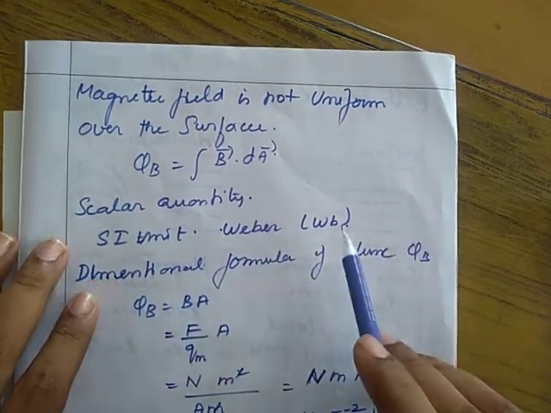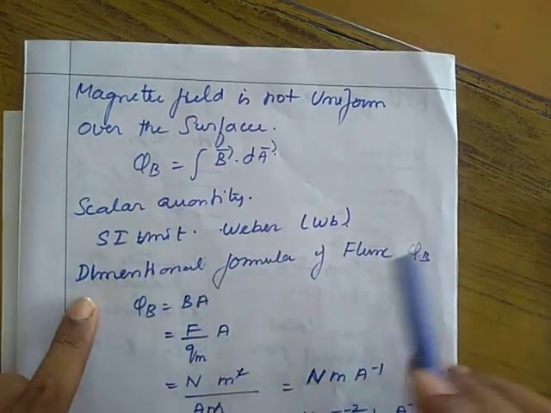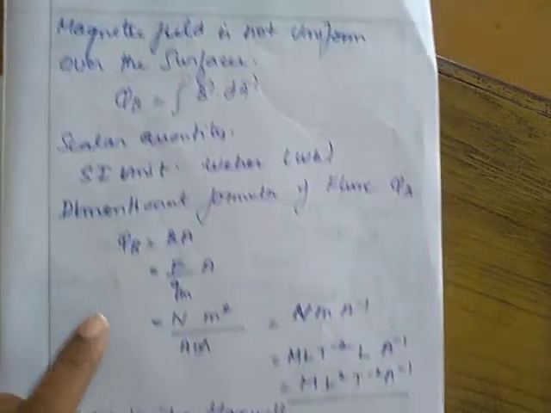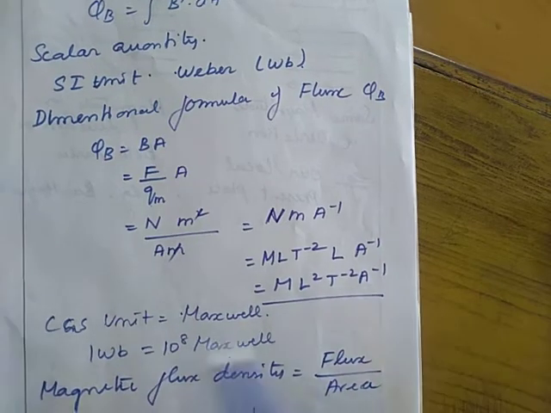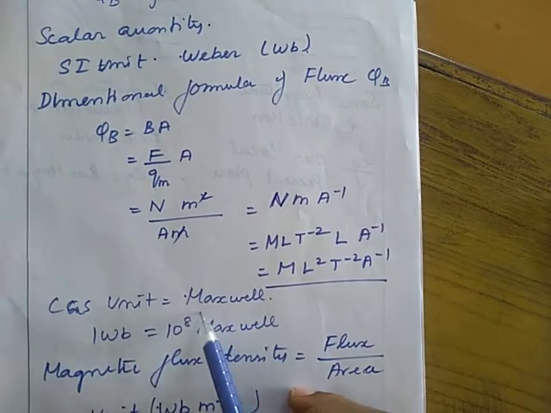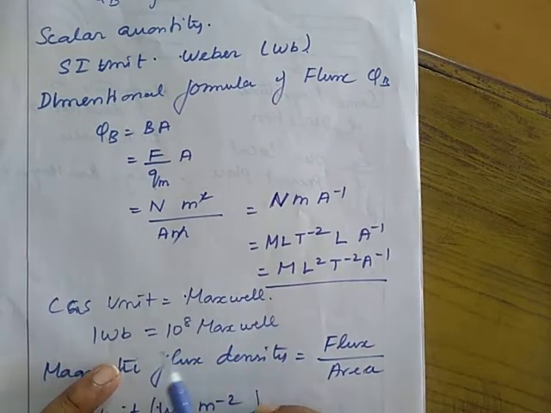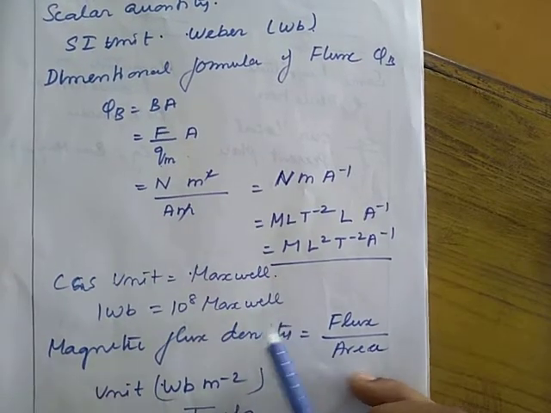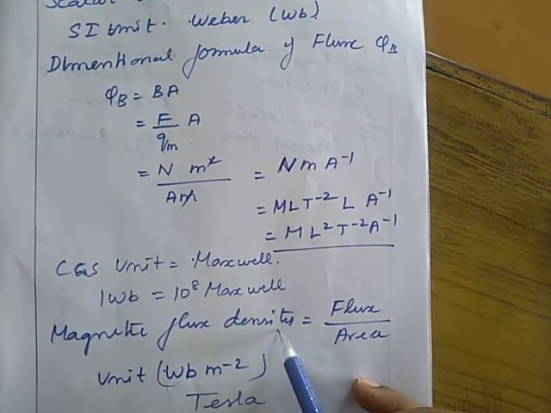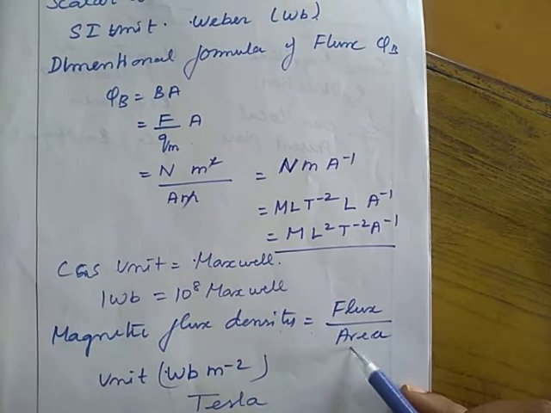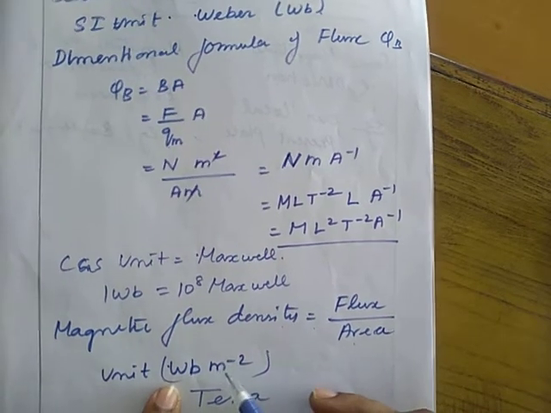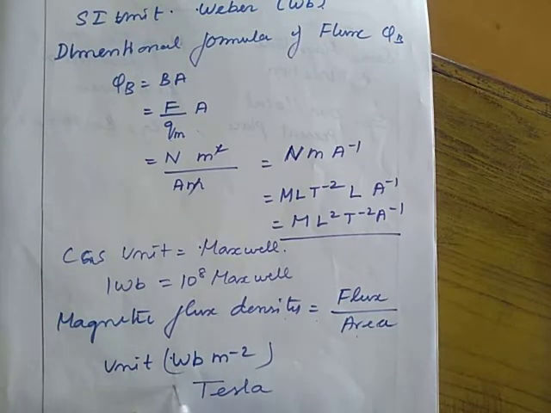Its unit is Weber. Then the dimension formula of the flux can be determined, that is M L square T power minus 2 A power minus 1. Then next, the CGS unit of magnetic flux is Maxwell. 1 Weber is equal to 10 power 8 Maxwell. The next, magnetic flux density. Magnetic flux density is flux per unit area. Its unit is Weber per meter square, and also we can define it as Tesla.